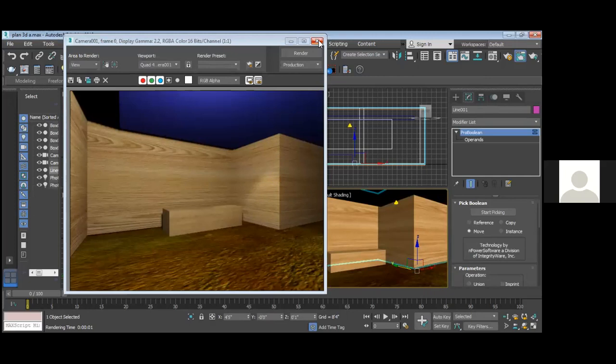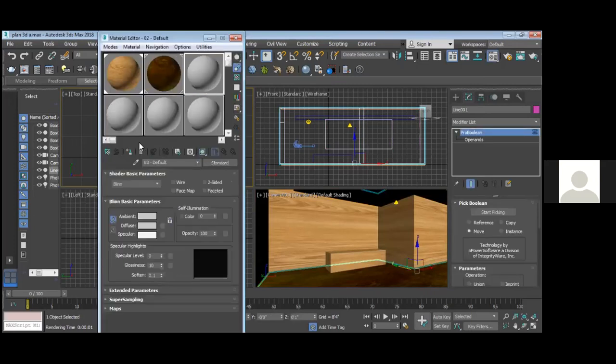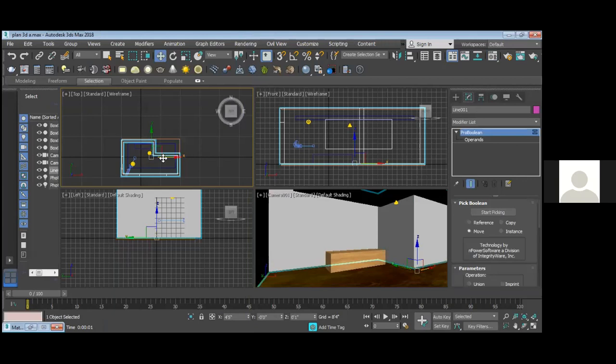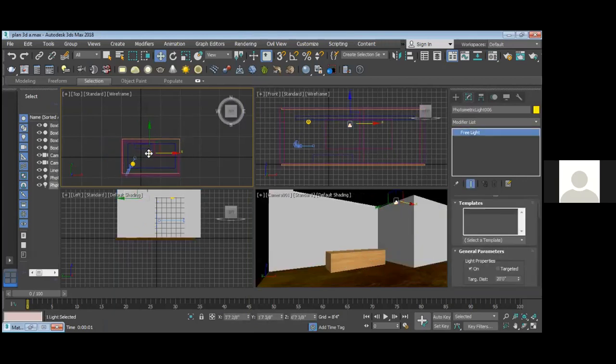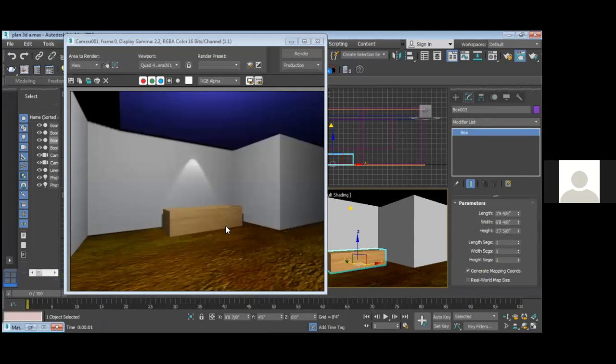Can you see this effect? The V effect is there. Yes, sir. So basically you can place your light like this. I'm giving a normal simple material so you can see in a proper way. And now I am placing my light over here. Can you see this now?